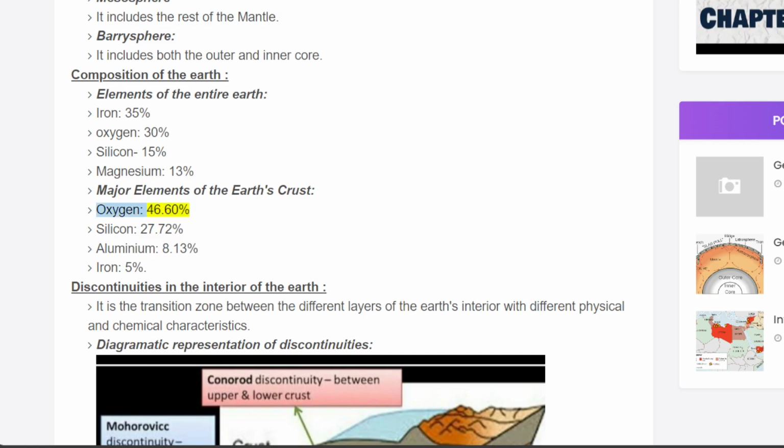Major elements of the Earth's crust: oxygen, 46.6%; silicon, 27.72%; aluminium, 8.13%; iron, 5%.